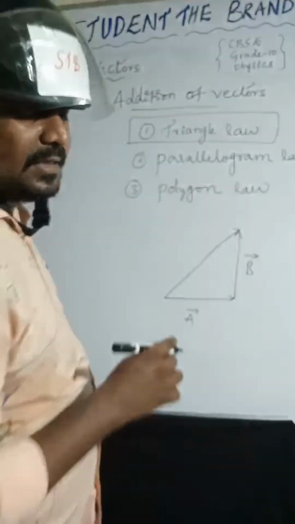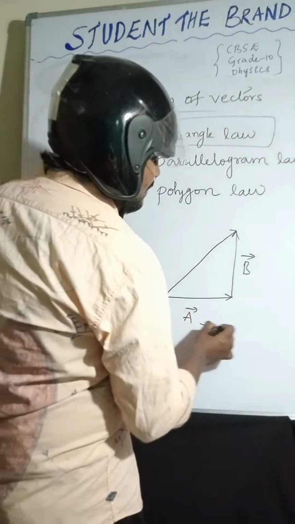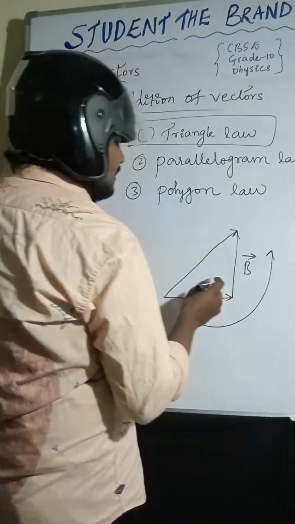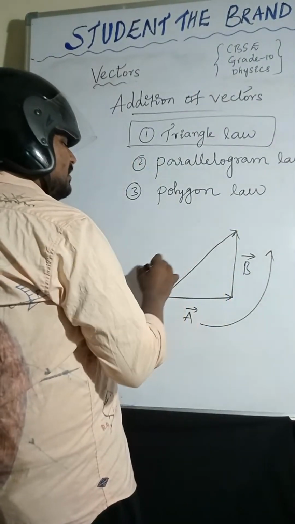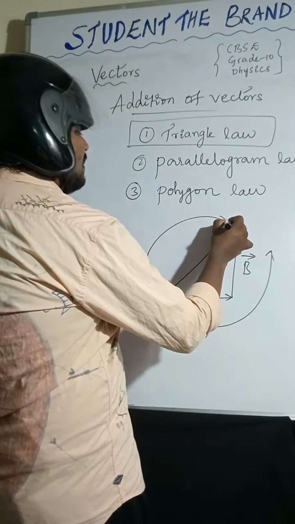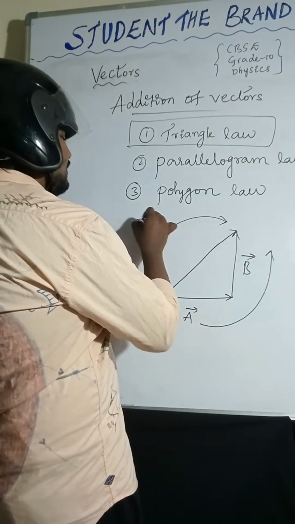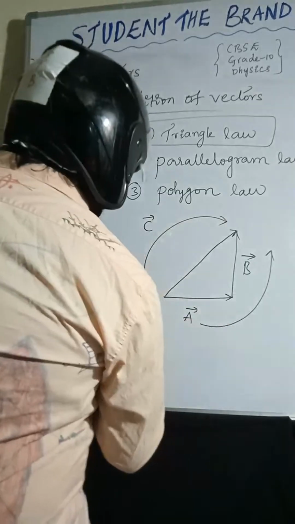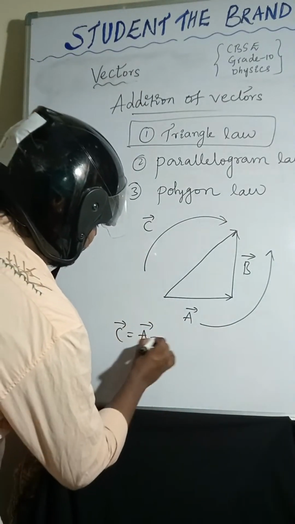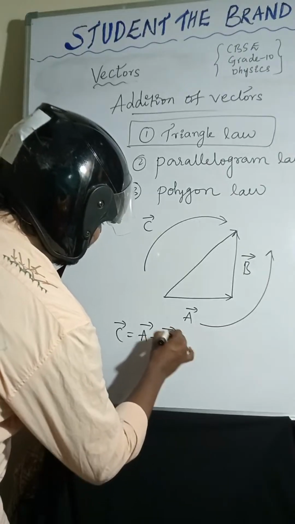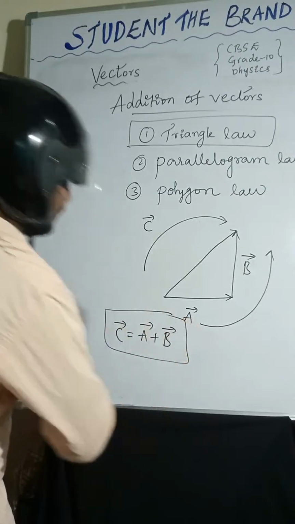So a bar and b bar act in the same direction, and the resultant of the vectors will be opposite to that. So that is c bar. Now I am taking the resultant: c bar is equal to a bar plus b bar. So this is about the resultant.